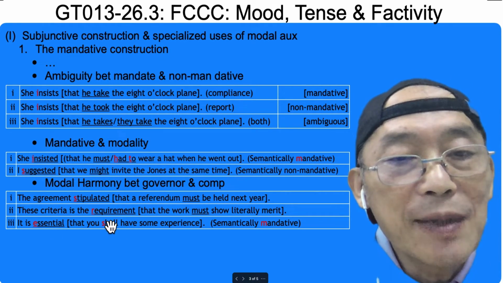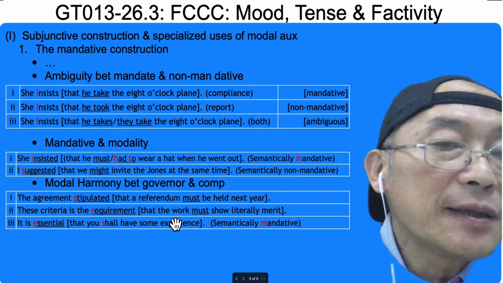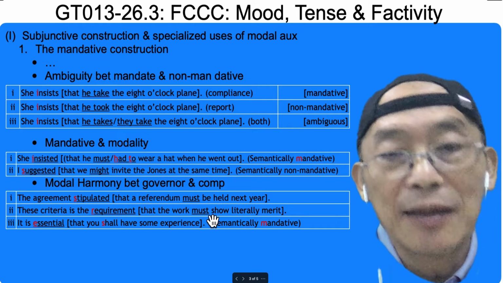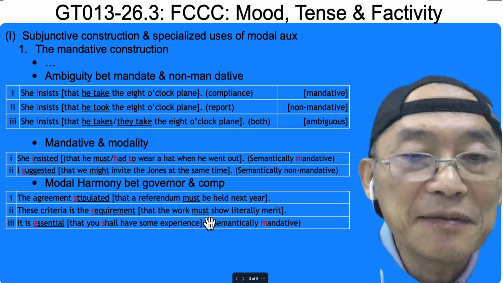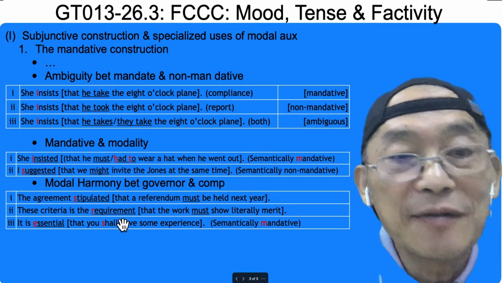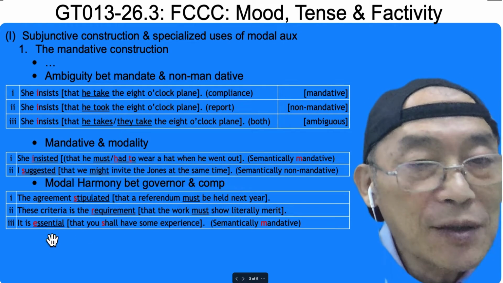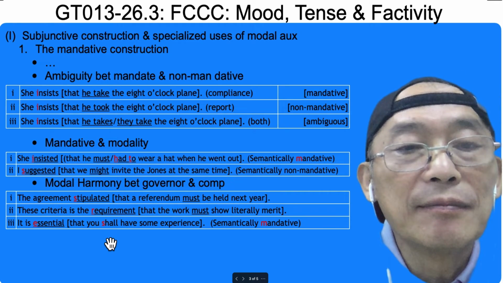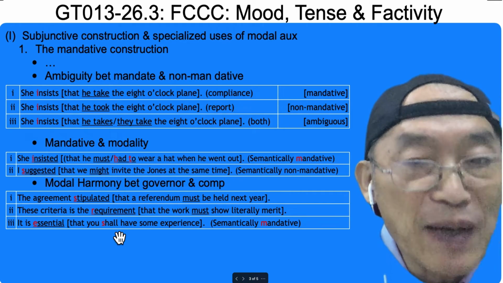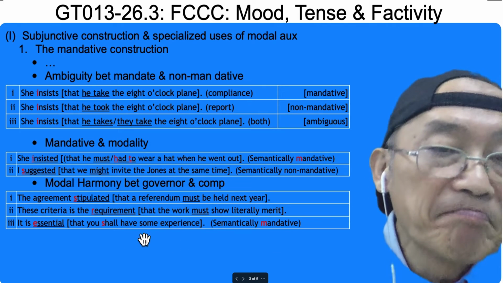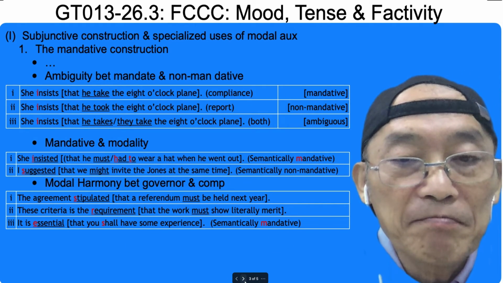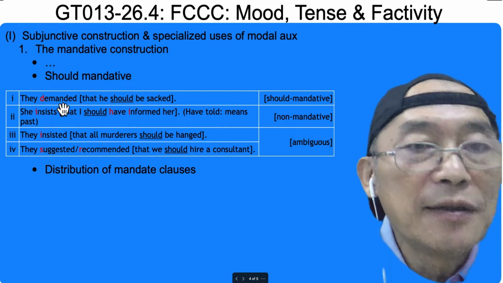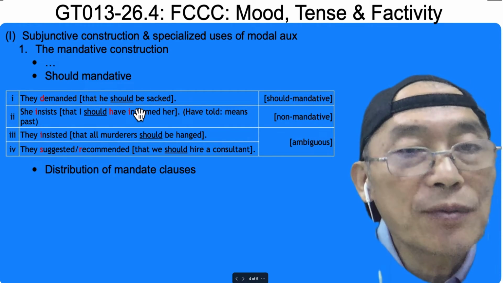With this modal auxiliary, you use must. It's a requirement. It can take mandative or non-mandative. So let's check. Must, mandative, mandative. And this can take mandative or non-mandative. Essential, again, this one can take mandative or non-mandative. And sure, it's semantically mandative. Demanded, mandative. You use should mandative.